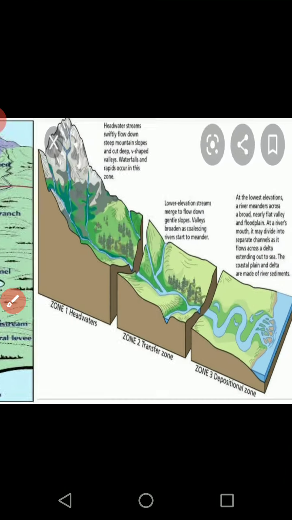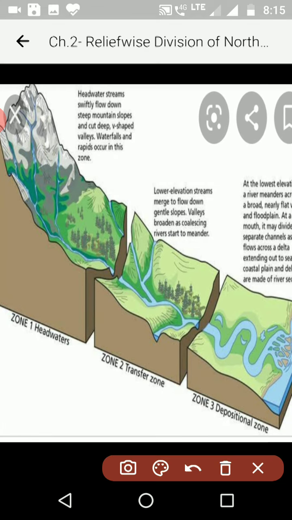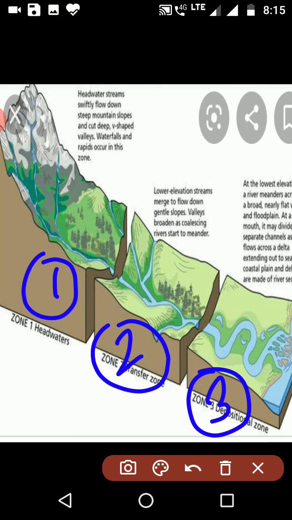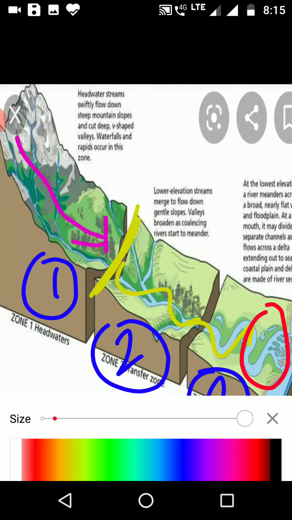In another figure, here is the cross section of all three divisions. The first division is the upper course, the second division the middle course and the third division the lower course. In the first division, it has very high speed, so lots of erosional activity. From here, the river starts depositing and making curves, and then it finally enters the third stage where it is merging with the ocean, where it does the maximum depositional work.